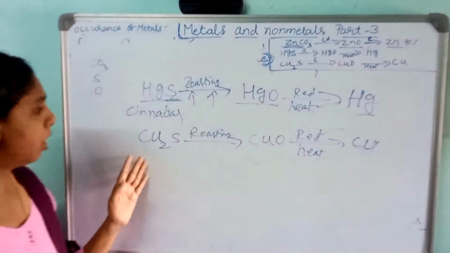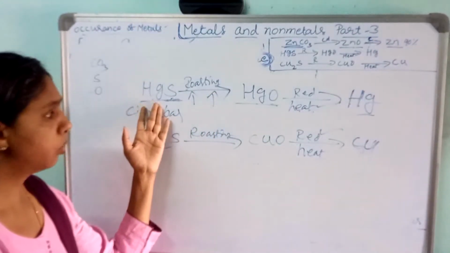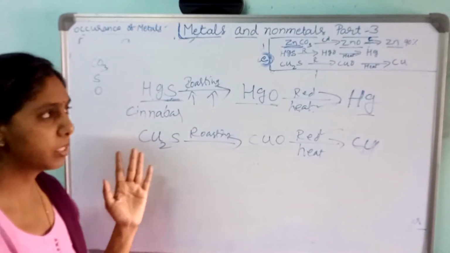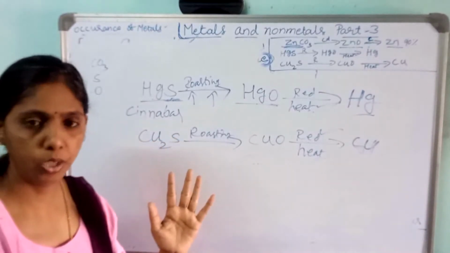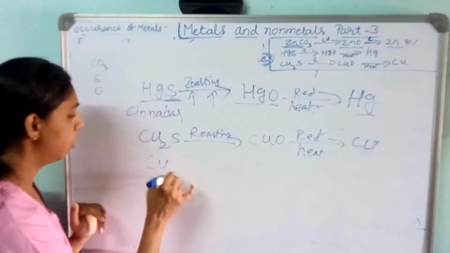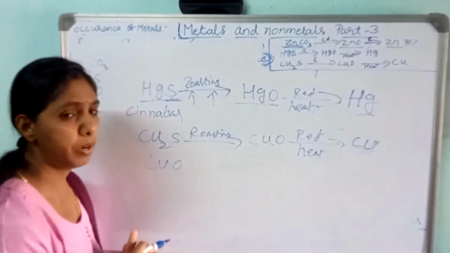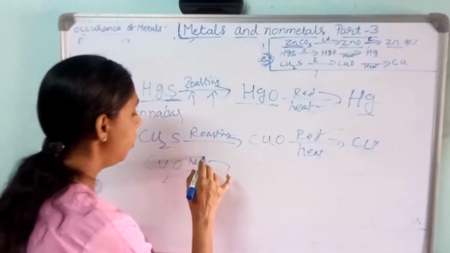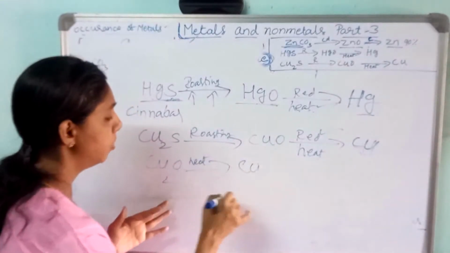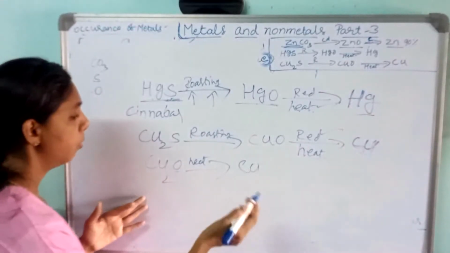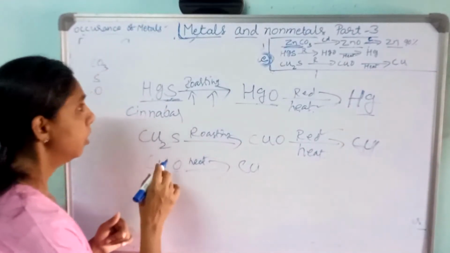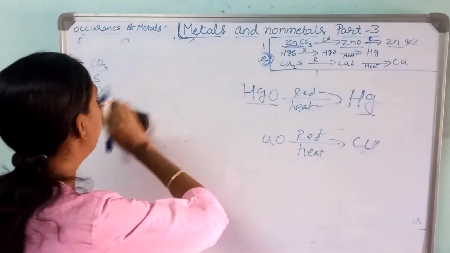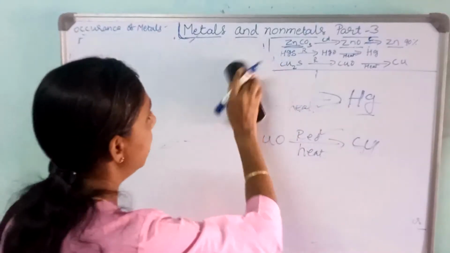So in this way we are going to extract mercury from mercuric sulfide or cinnabar, copper from copper sulfide, and zinc from zinc carbonate. Copper also occurs in the form of oxide ore. Just by heating itself it reduces and we will get the copper. Like this we are going to extract these metals from their ore. Hope you all are understanding the lesson.